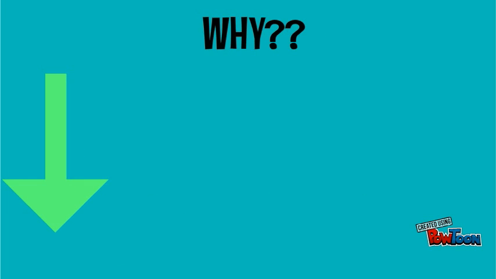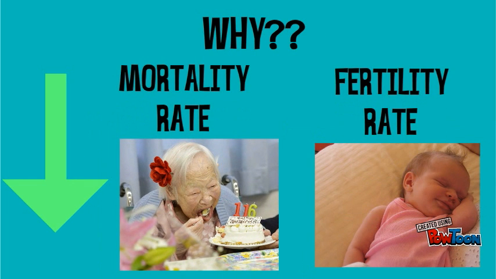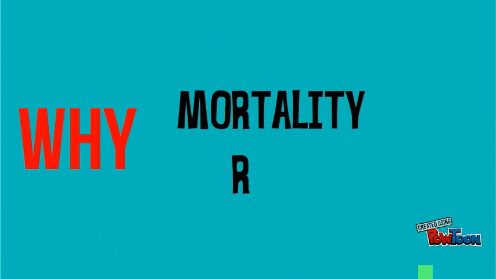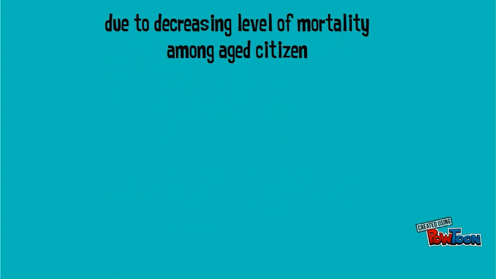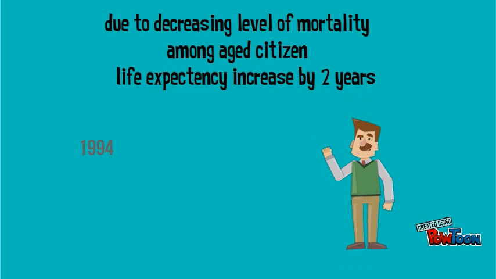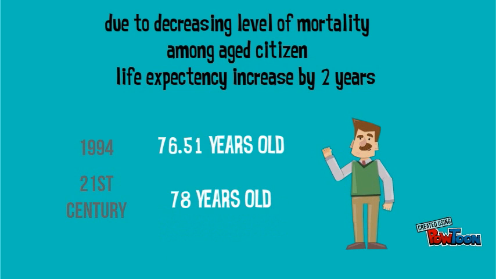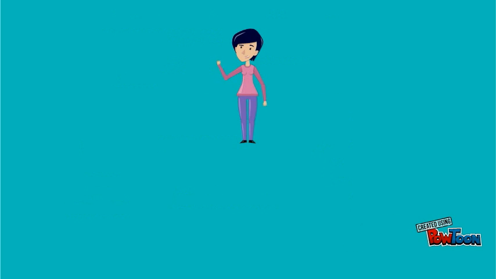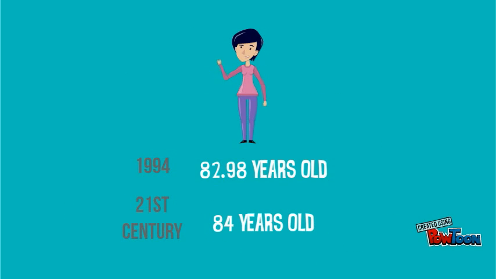What happened? This situation was caused by a rapid decline in mortality and fertility rate. Why did the mortality rate decline? That is due to decreasing mortality among aged citizens, which led to life expectancy being lengthened by 2 years for the past decade. Life expectancy for males in 1994 was 76.51 years old and increased to 78 years old in the early 21st century, while women's life expectancy was 82.98 years old in 1994 and is expected to reach 84 years old in the 21st century.